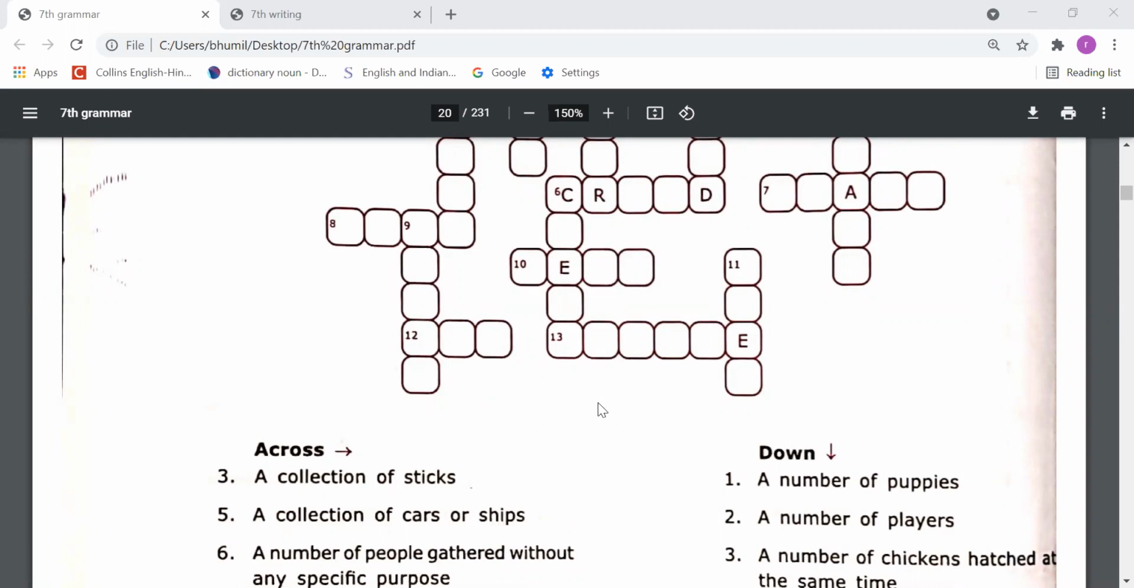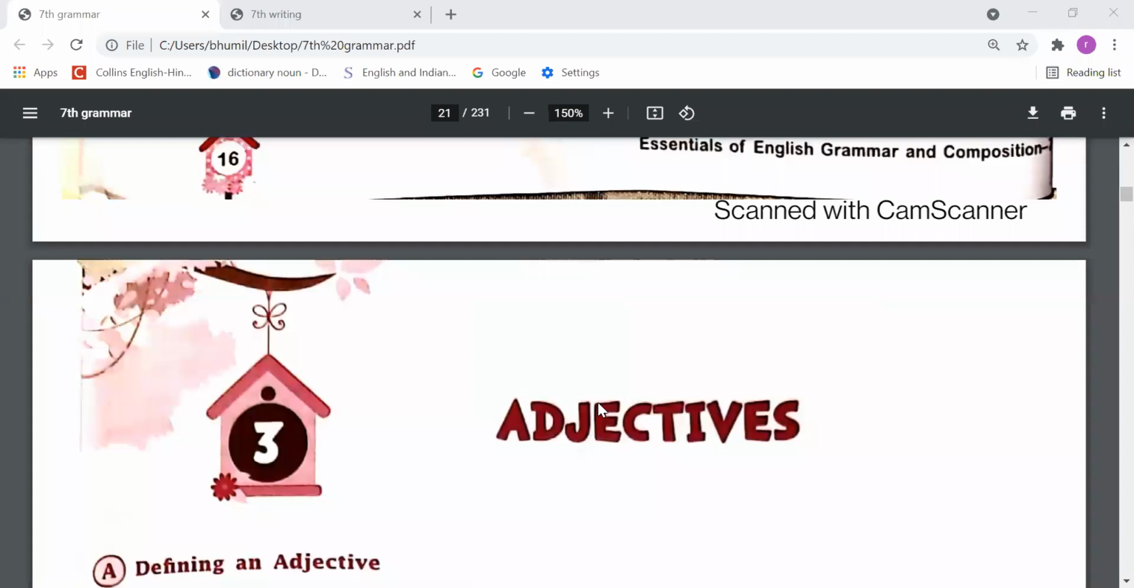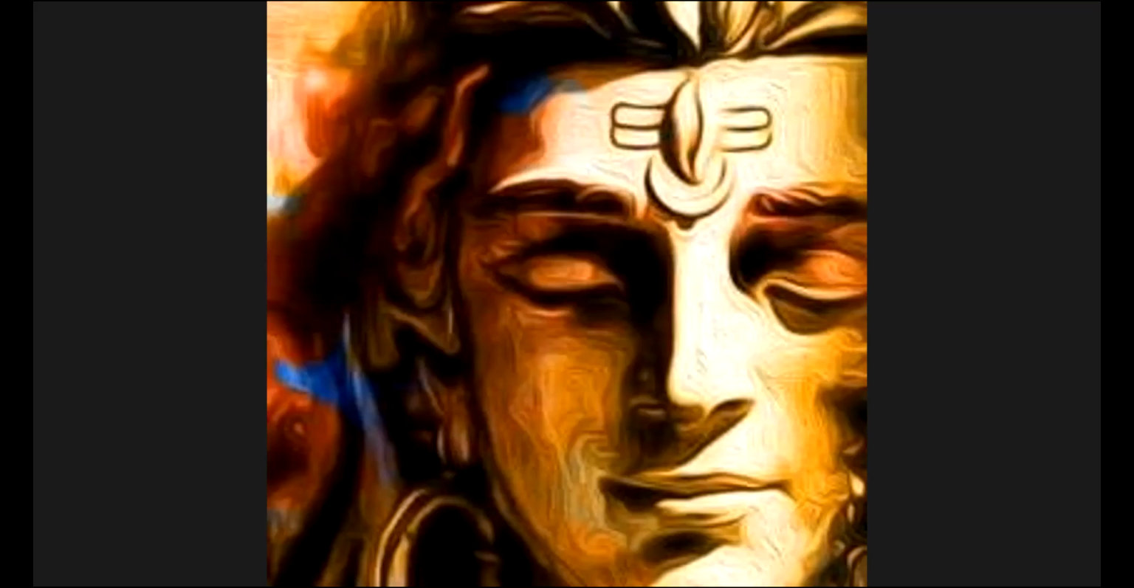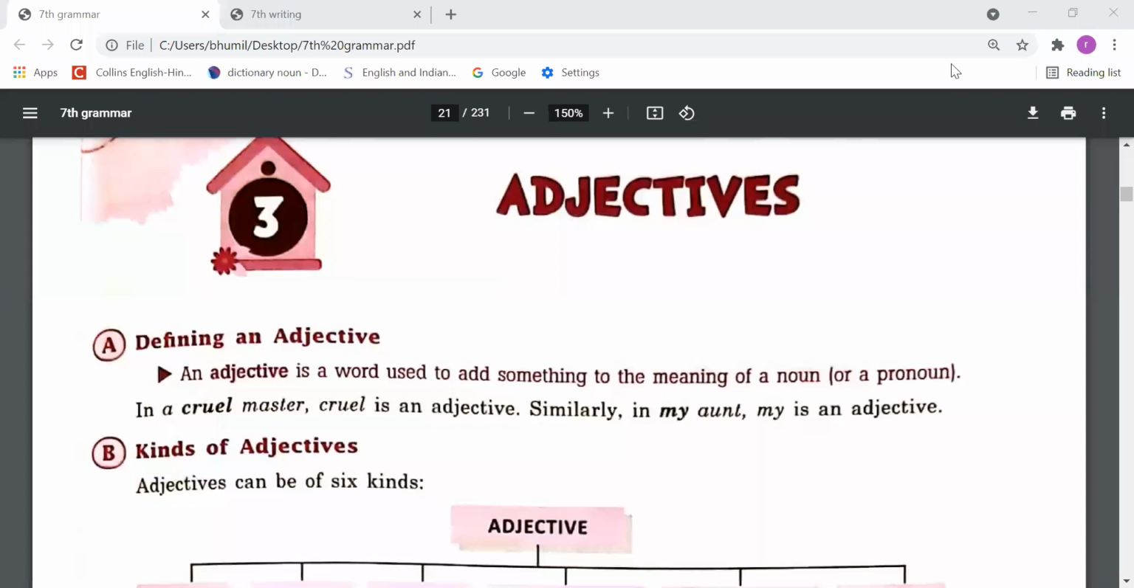Now let's come to the next chapter, adjectives. So the third chapter we are going to start is adjectives. Defining an adjective: an adjective is a word used to add something to the meaning of a noun or a pronoun. In a cruel master, cruel is an adjective. Similarly, in my aunt, my is an adjective.